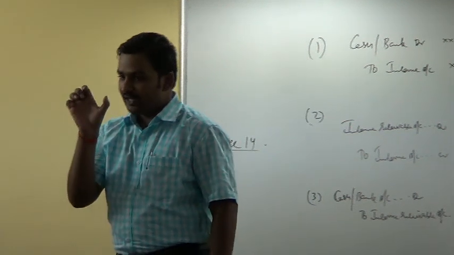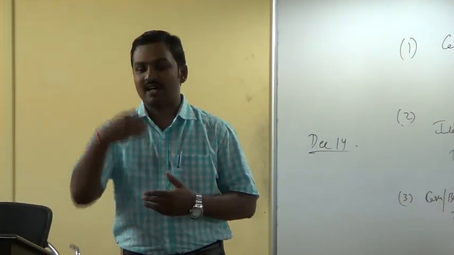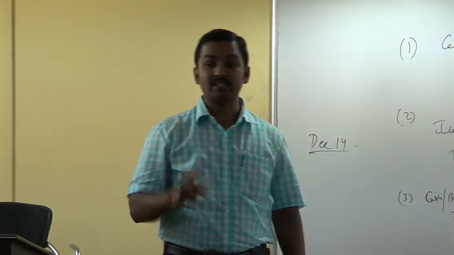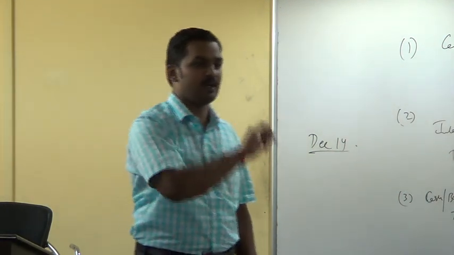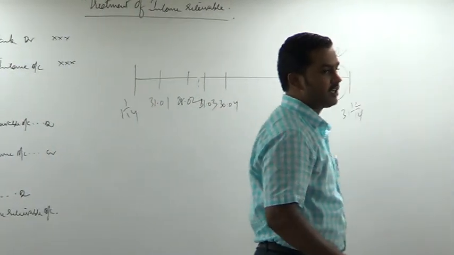Suppose in the accounting period, last month's rent, the company has asked the tenants to pay, but they have not yet paid. They will pay in the next month. What is the entry we will pass for rent accrued but not received? Rent receivable. What is the entry we will pass?